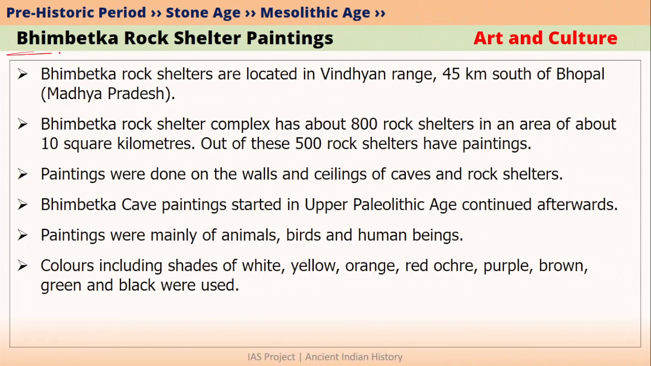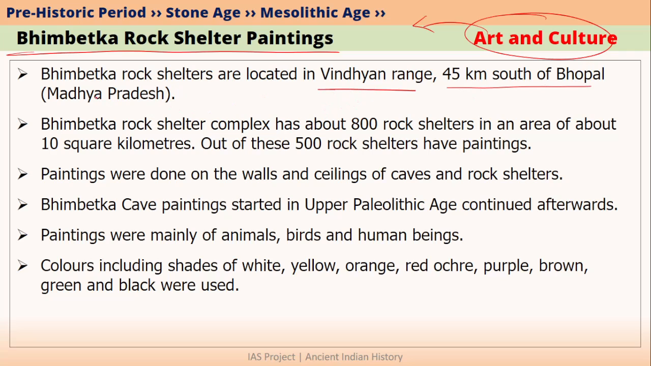Let's talk about Bhimbetka rock shelter paintings. This is very, very important from the point of view of art and culture. And art and culture is not a separate subject from ancient Indian history. So you have to study both these together. Bhimbetka rock shelters are located in Vindhyan range. They are located almost 45 kilometers south of Bhopal city.